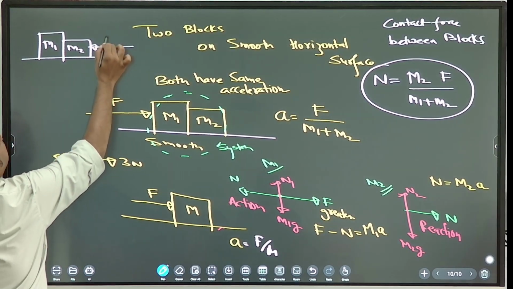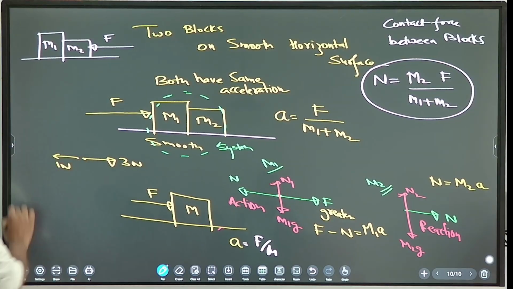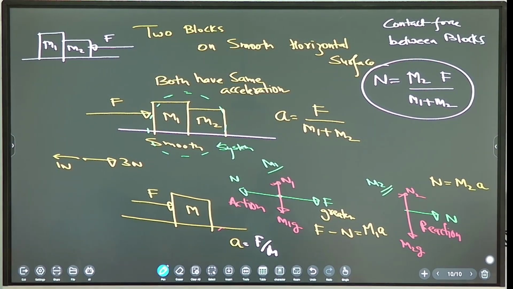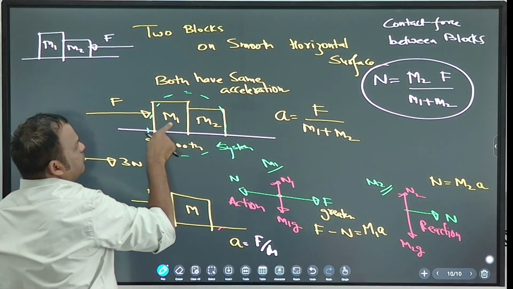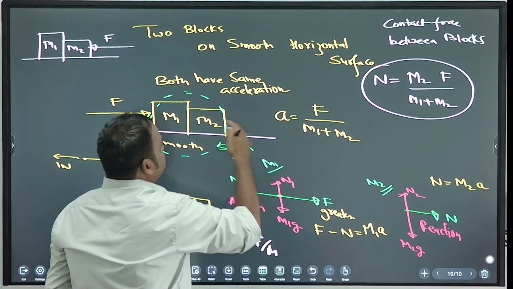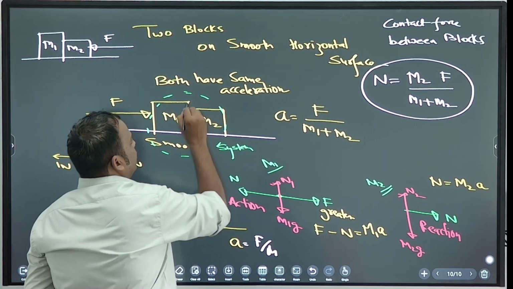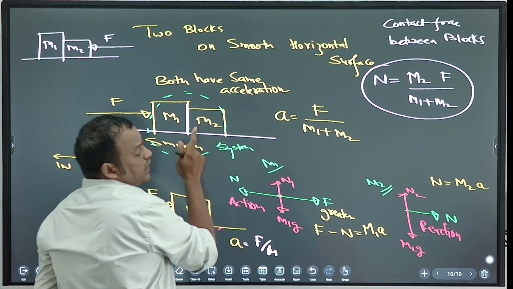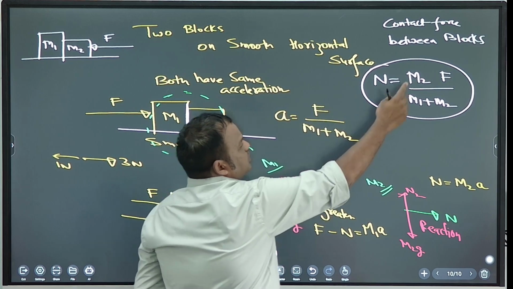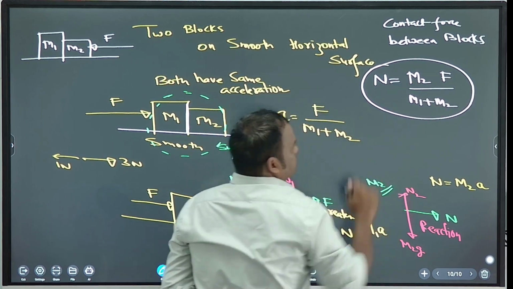If force is acting on M2, what will be the same? When force is acting on M1, the normal force, the contact force between the blocks, M2 will push M1 left, M1 will push M2 right. That normal force is M2F by M1 plus M2.